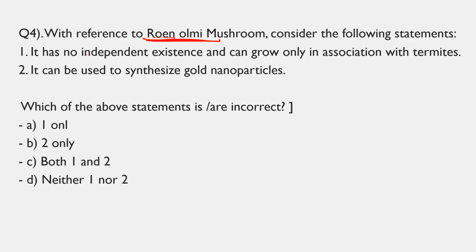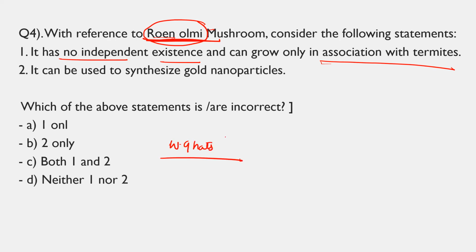What exactly is this? It has no independent existence and can grow only in association with termites. Correct. It is a mushroom species of termite only. It only grows on termite hills. That's why it is also known as Roin olmi in the Konkani language. It is an edible wild mushroom popular among the Goa people, right? They have no independent existence. They can only grow in association with termites. You will find these in the Western Ghats, where the forest cover is thick and there is high humidity, so that they can grow easily. It can be used to synthesize gold nanoparticles. Both statements are totally correct.